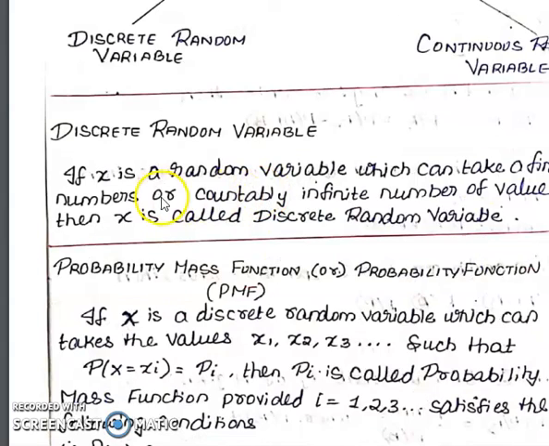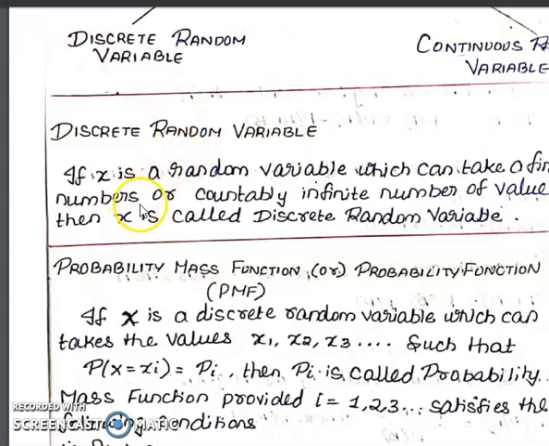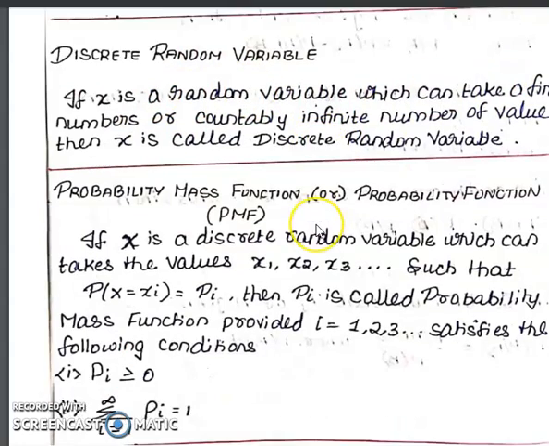Okay, so first, the discrete random variable definition. If X is a random variable which can take a finite number or a countably infinite number of values, then X is called a discrete random variable. If we have a certain number of values, that is a discrete random variable. Discrete means the values are separate. For example, X takes 0, 1, 2, 3 like this.